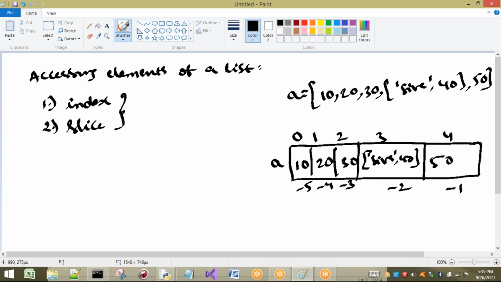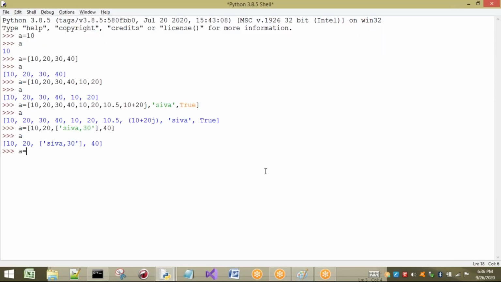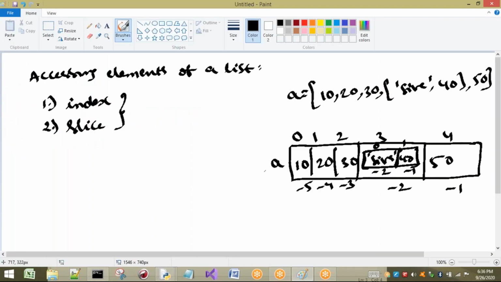Internally, this is also a list, and it will be stored in this way. Indexes are 0, 1, -1, -2. Now let us access the values here by the indexes. I will take the same list once again. So A equal to 10, 20, 30.